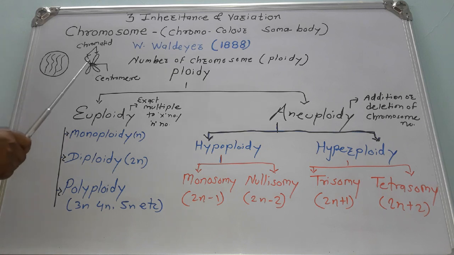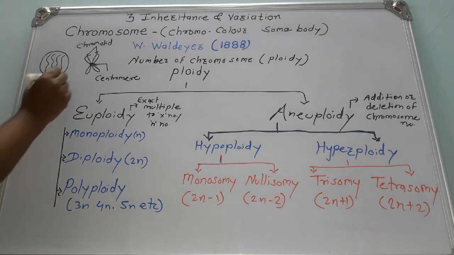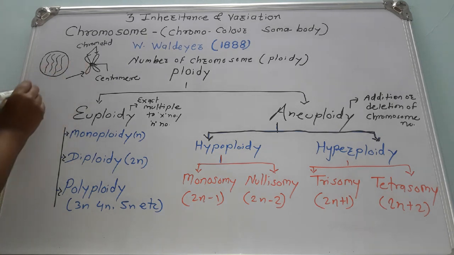Then the composition of chromosomes, how these chromosomes are composed. It consists of different kinds of chemical composition. Basically, it consists of DNA, the deoxyribonucleic acid, and it is the main heredity material in all eukaryotic organisms.